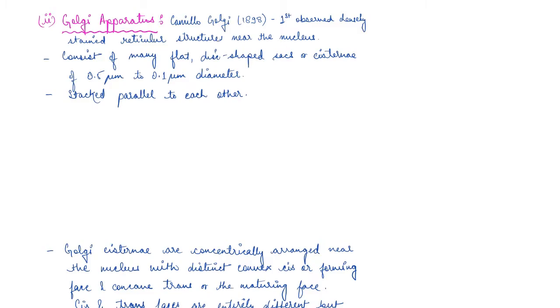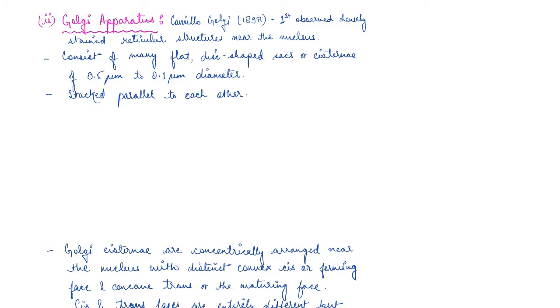Again, it is a networked structure, right? He observed it near the nucleus, and these were named Golgi bodies after him.